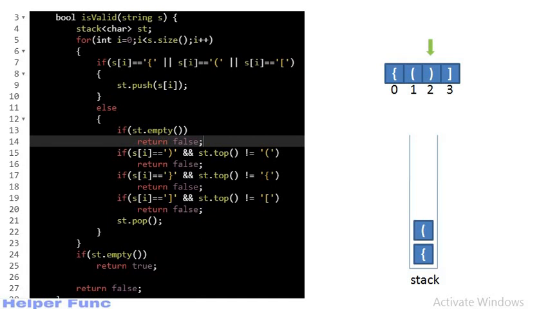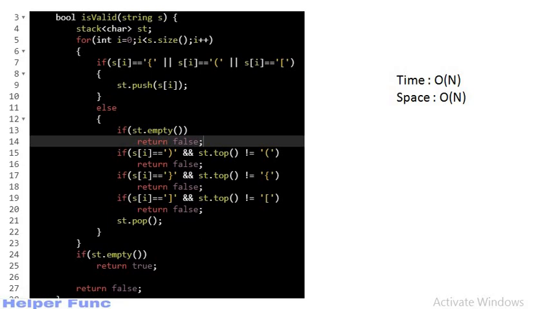Now there is a closing bracket, and as it matches with the type present at the top of the stack, none of these if conditions will be true, and we will make a pop operation. Now we are at position 3, and this closing bracket does not match with the type present at the top of the stack, and the if condition at line number 19 will be true this time, and we will return false. So this was all about the problem.